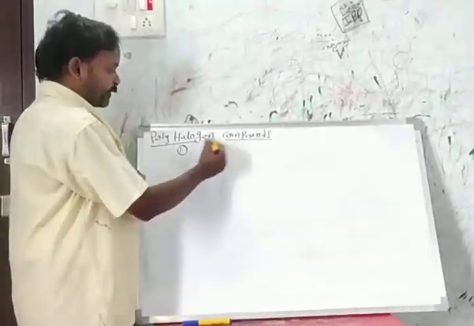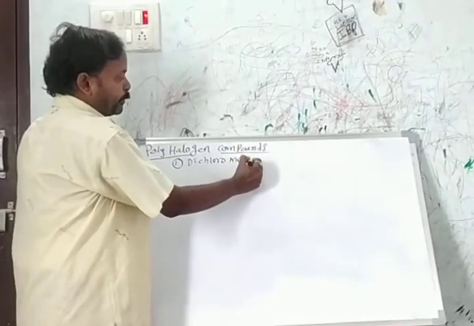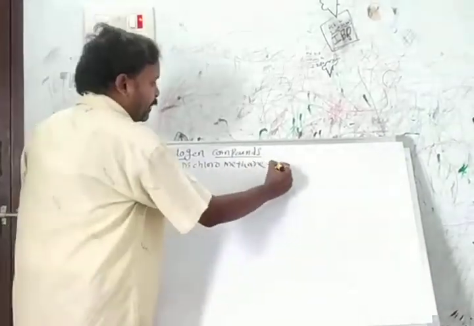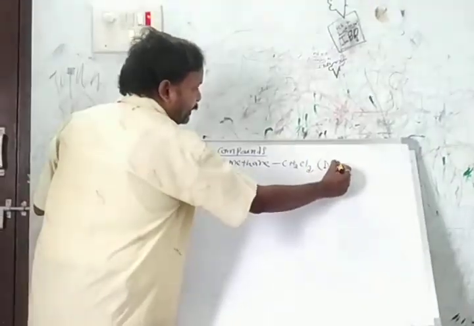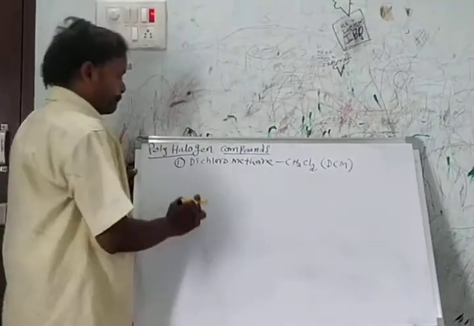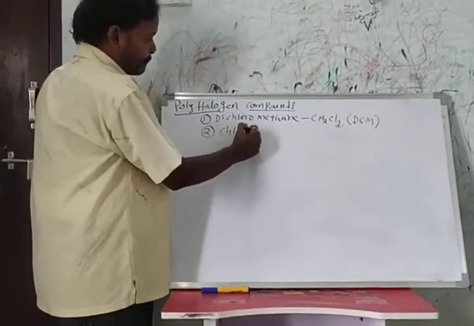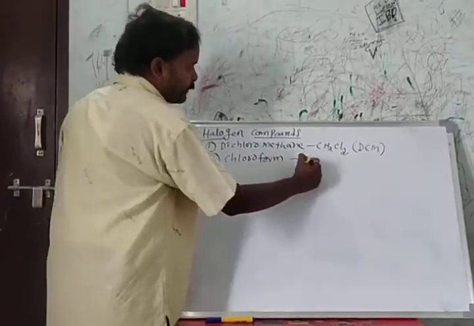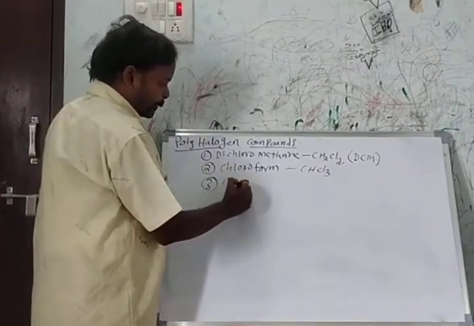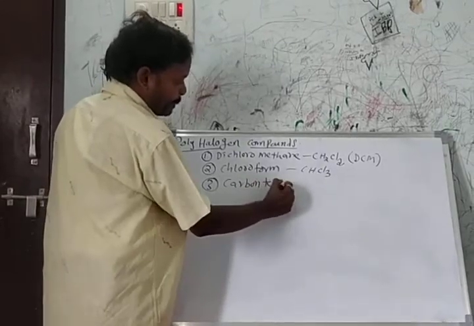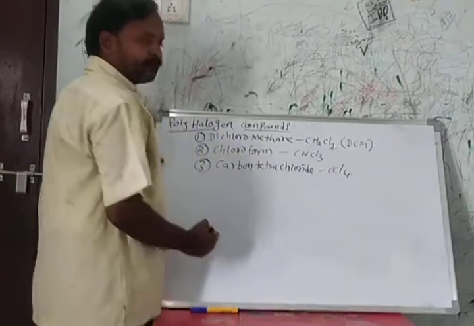The first one is dichloromethane. The formula of dichloromethane is CH2Cl2. It's commonly called DCM, dichloromethane. The second one, chloroform. The formula of chloroform is CHCl3. The third one is carbon tetrachloride. The formula of carbon tetrachloride is CCl4.